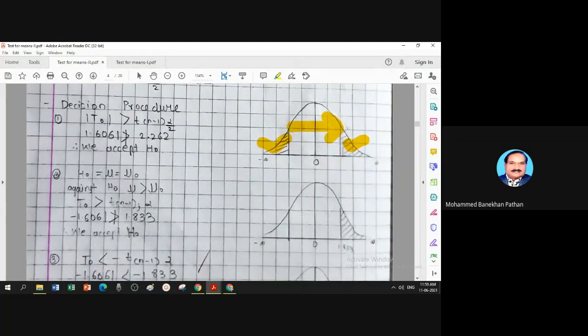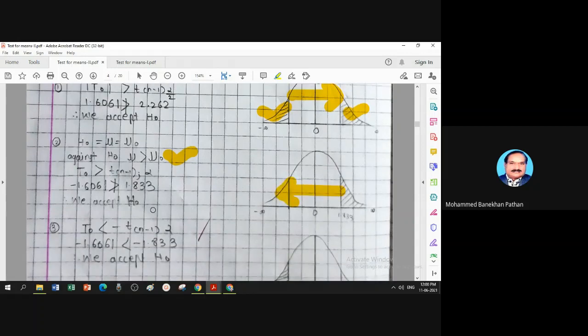Now the decision is not for H naught, the decision is according to H1. This is your H1. By mistake it is written H naught again, it is H1, which is of the greater than type, so my critical region is on the right hand. Calculation is minus 1.6, which does not lie above this, it lies below this. That is why you have to accept your null hypothesis.